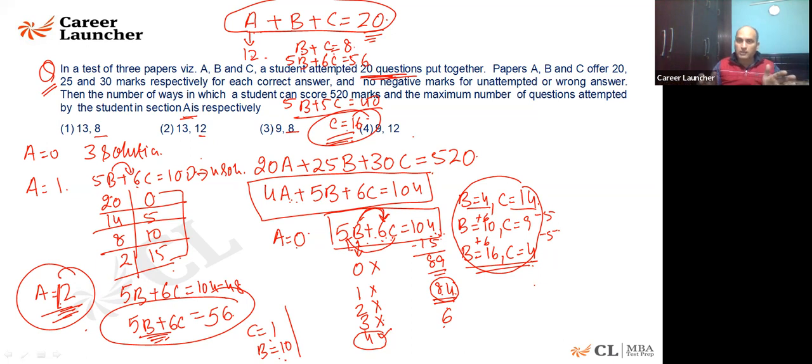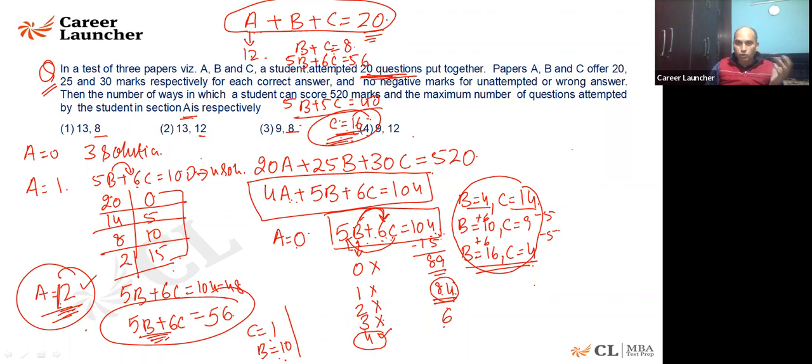There may be some wrong answers. I imagine that every question is correct. In that case also, 5B plus 6C is 56. So 5B plus 5C is equal to 40, and C is equal to 16. You already imagined A to be 12 and C is coming out to be 16. Now you can easily make out that the total number of questions is not 20. It is more than that. So of course, one thing is clear that I cannot take this value. The highest possible value of this is 12. I hope it is clear to all of you.